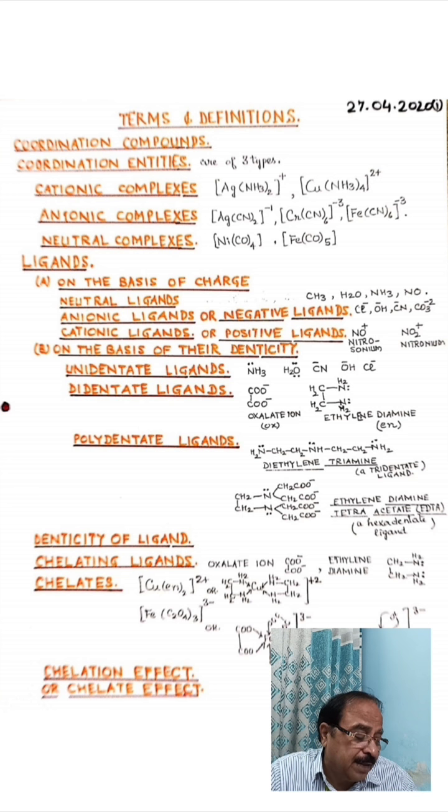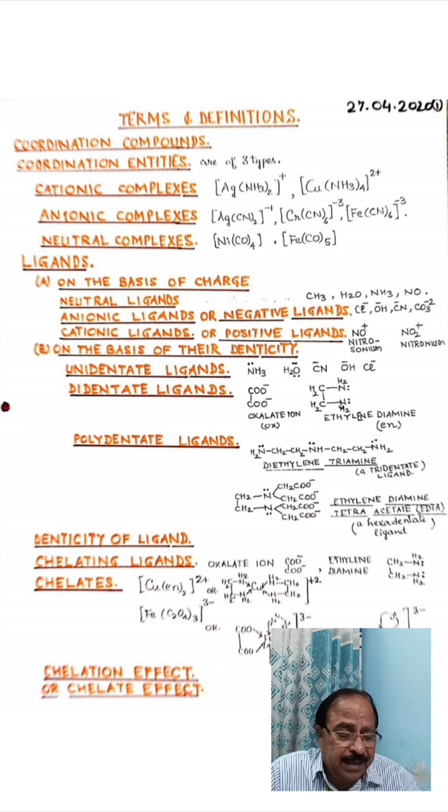If you see, there are two nitrogen atoms which are donor atoms that can donate pairs of electrons, and this gets attached to the central metal atom through these two nitrogen atoms. And the oxalate ligand gets attached to the central metal atom through two oxygen atoms. So didentate ligands have two donor atoms and attach to the central metal atom through them.